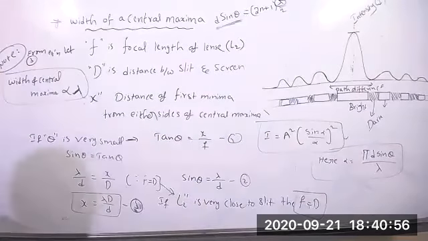Manu Prasad, okay? Lambda is always the wavelength. Whenever we calculate d sine theta, it gives the path difference.